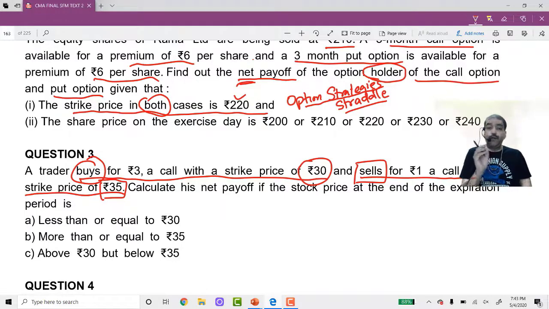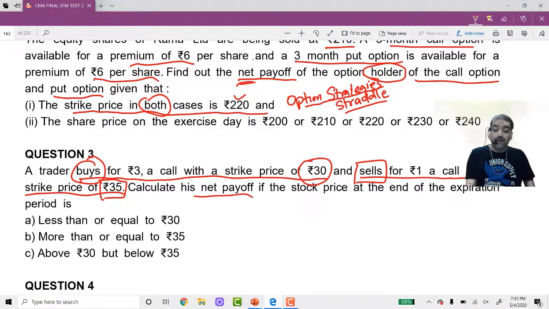So when he sells the right to somebody, he does not have any option, but he has got the obligation. So to whom he has sold, if that person exercises, then you have to do as per his requirements. So you are a writer of one call and you are a buyer of one call. Let us see how to solve this now.